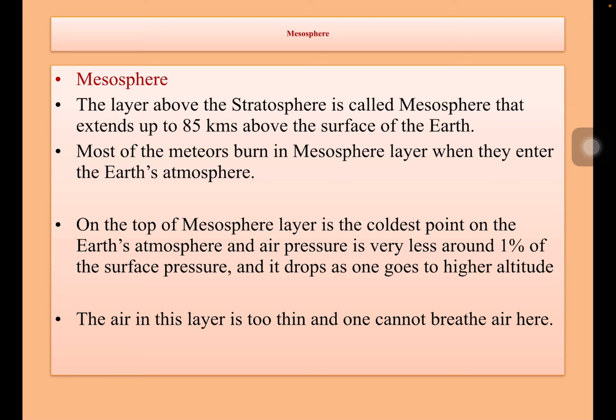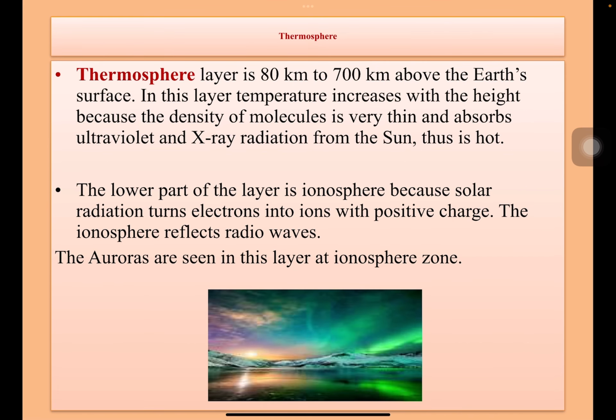On the top of mesosphere layer is the coldest point on the Earth's atmosphere and air pressure is very less, around 1% of the surface pressure, and it drops as one goes to higher altitudes. The air in this layer is too thin and one cannot breathe air here.